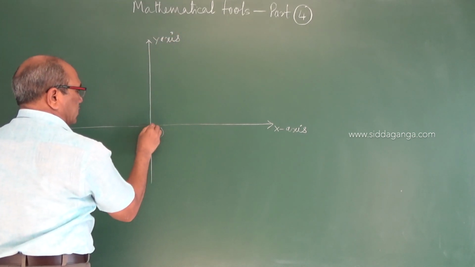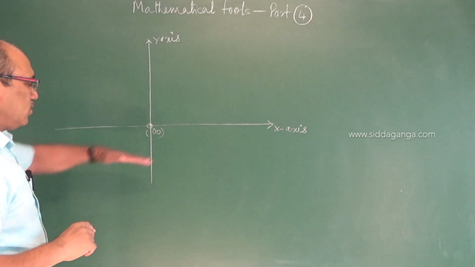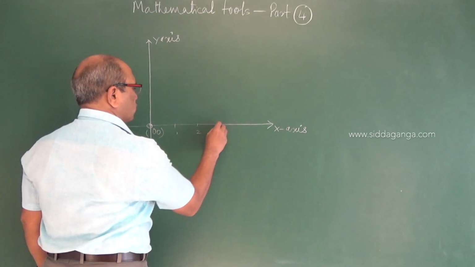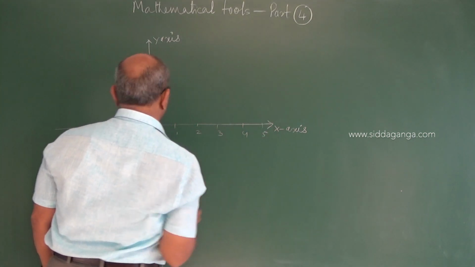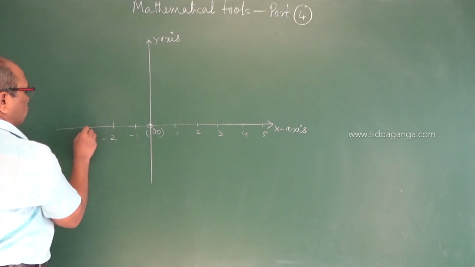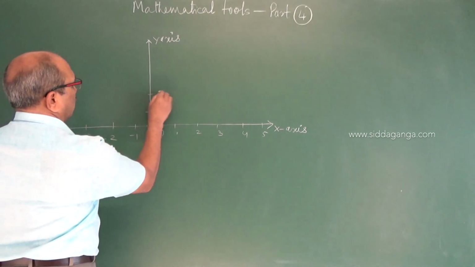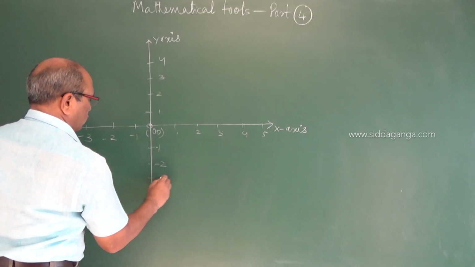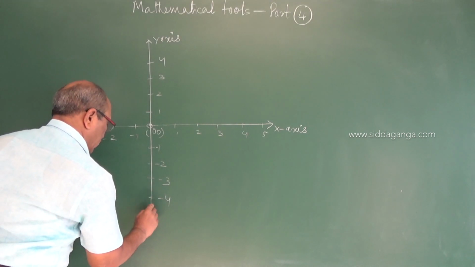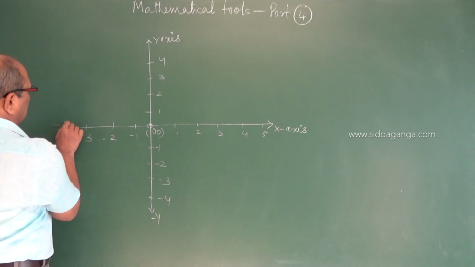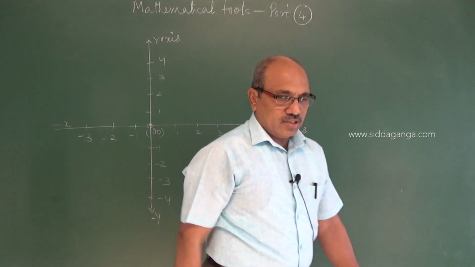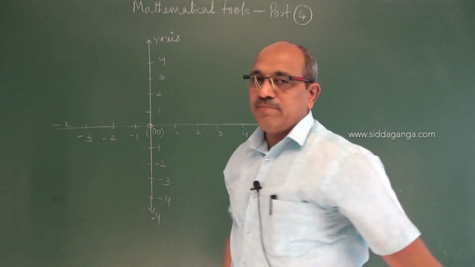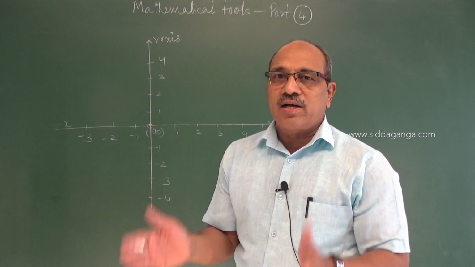This is the origin, the intersection of the two axes, where horizontal motion and vertical motion are possible. Let the points be 1, 2, 3, 4, 5 like that, and here also minus 1, minus 2, minus 3, minus 4, and so on up to minus 6. See first, this divides the plane. Just imagine we divided the plane into 4 parts.